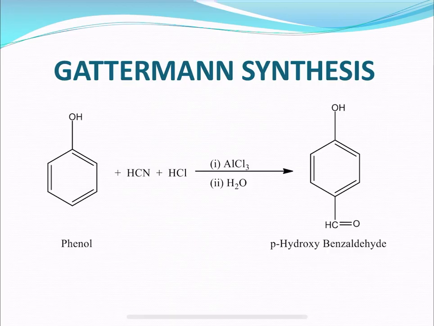This is what the Fries rearrangement briefly explains, and the next rearrangement we saw was the Claisen rearrangement. As I said in my previous class, this is a very important rearrangement reaction which we see taking phenols as starting materials. When allyl ether of phenol is heated to about 473 Kelvin, the rearrangement takes place to give allyl phenol.